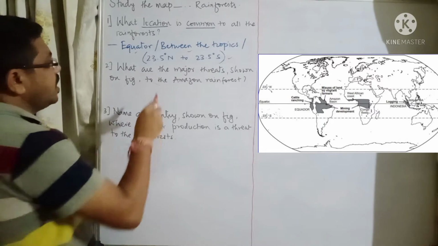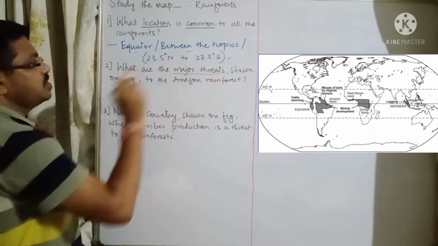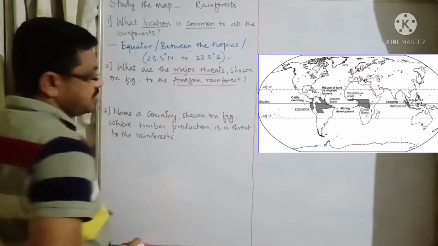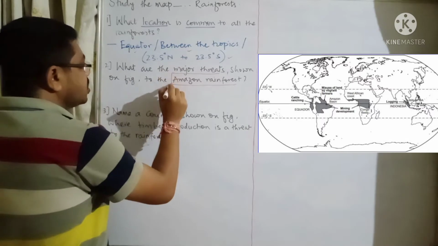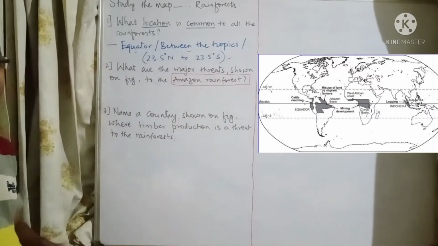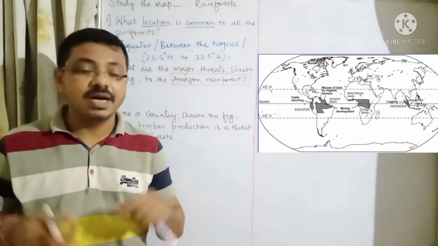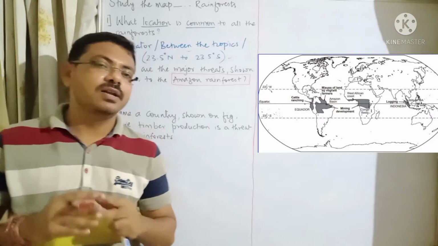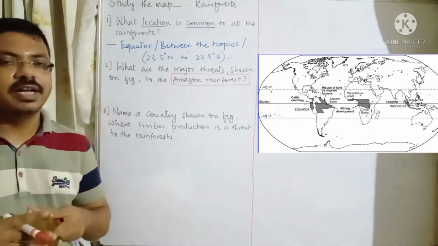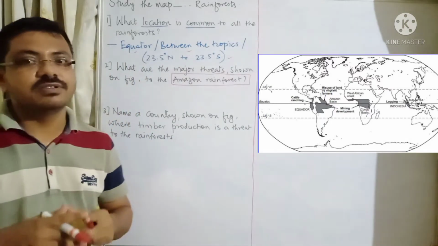What are the major threats? This is the question. What are the major threats shown on the figure to the Amazon rainforest? Now it is clear that there are various threats given, but where is the Amazon rainforest? If you don't know where the Amazon rainforest is, then it will be difficult. But if you observe the image, it is very clearly visible that the Amazon rainforest is located in South America.